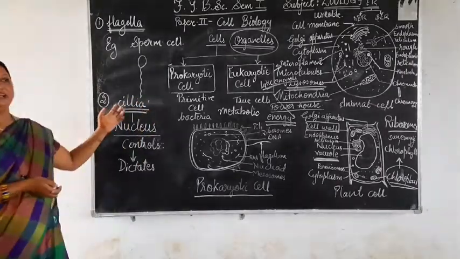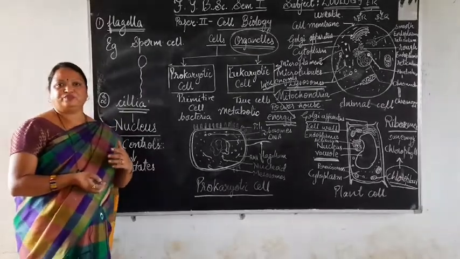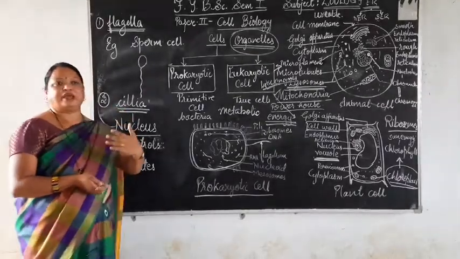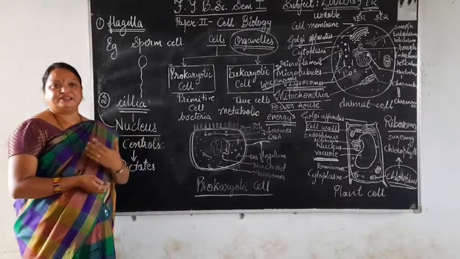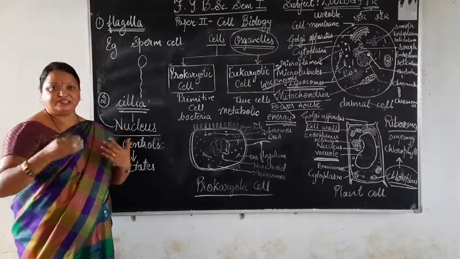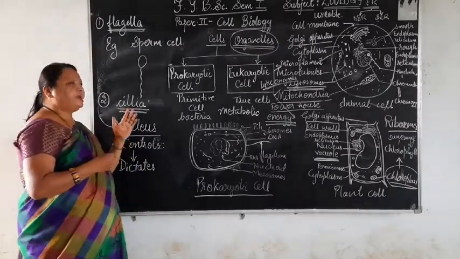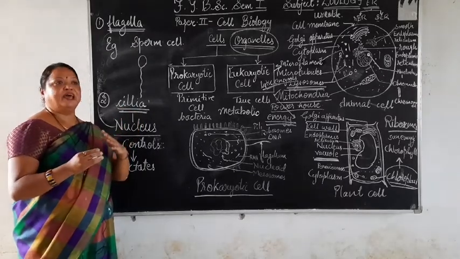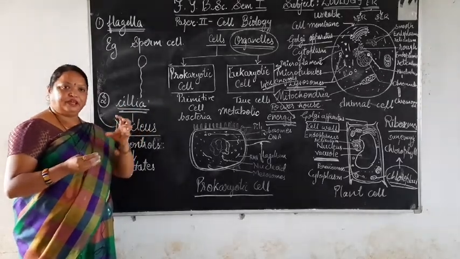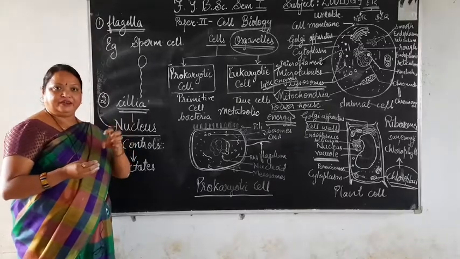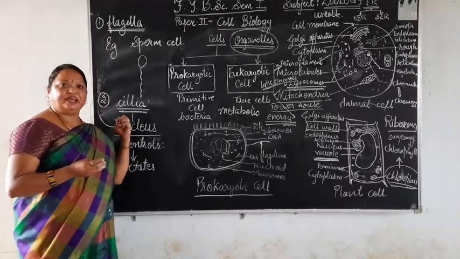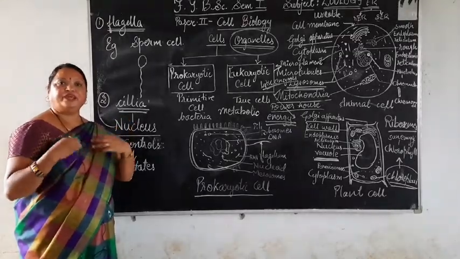The cilia are present in human beings. The respiratory tract is lined by the cilia. The epithelium is ciliated. The cilia move in waves and trap the inhaled material, and then it is expelled out when we cough.